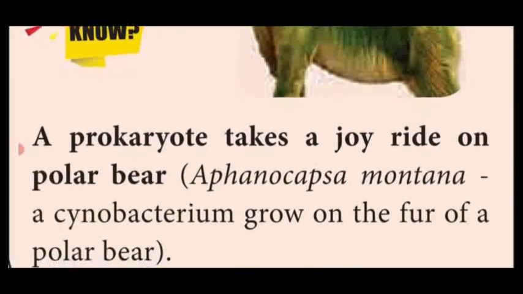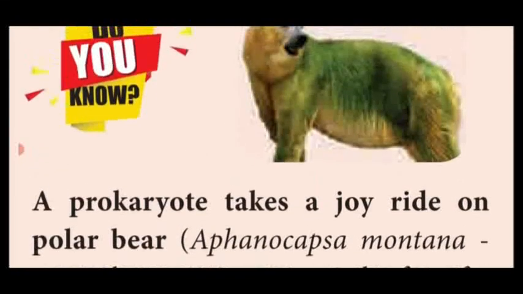See the notes given here. A prokaryote, what is a prokaryote? Blue-green algae takes a joy ride, happy ride on polar bear.